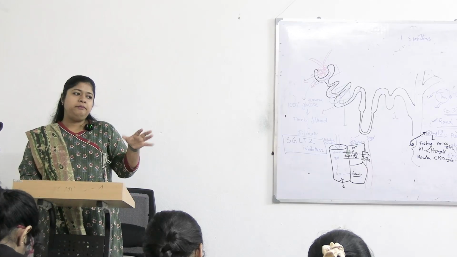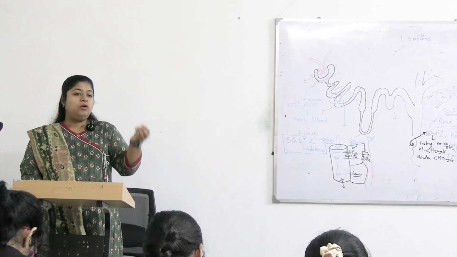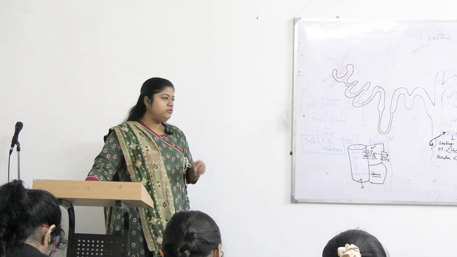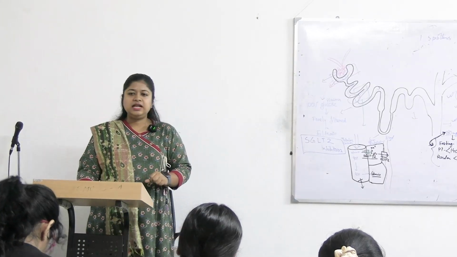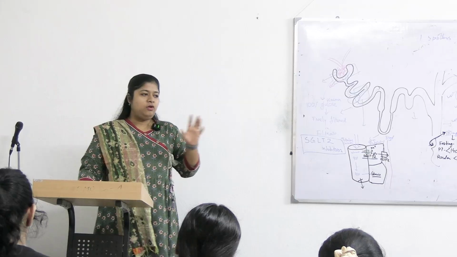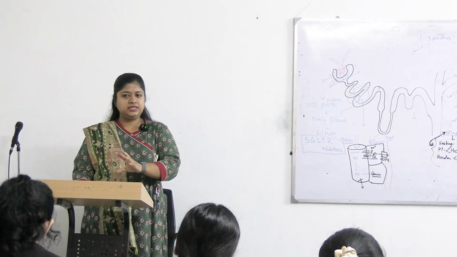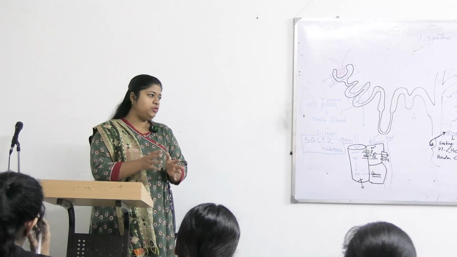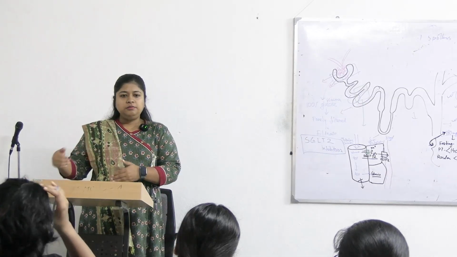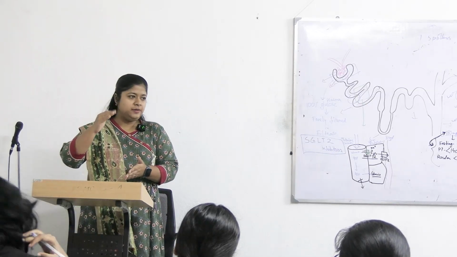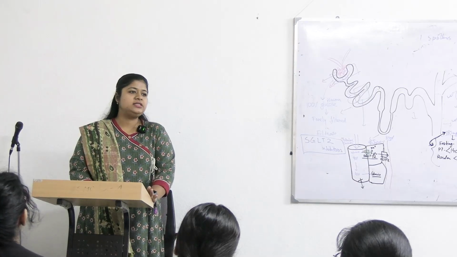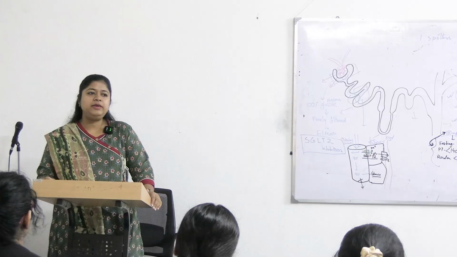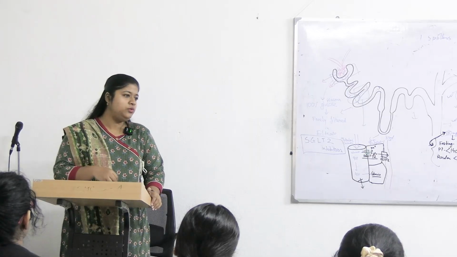It is a mixed pattern where overload of glucose or excessive glucose intake will lead to transient glucosuria. Although the fasting and PP ranges are normal, in the in-between period, just after taking food, after 1 hour, plasma glucose will spike and it will lead to excretion of glucose in urine. That is known as alimentary glycosuria.